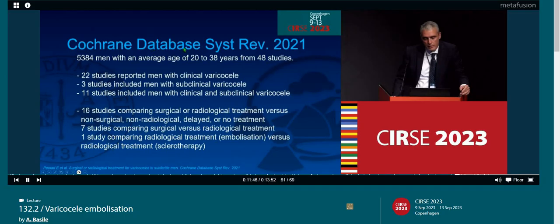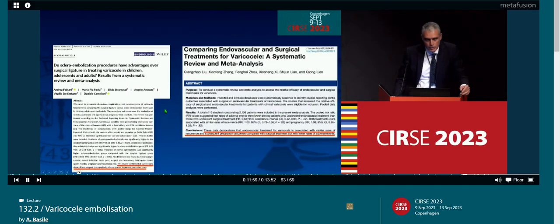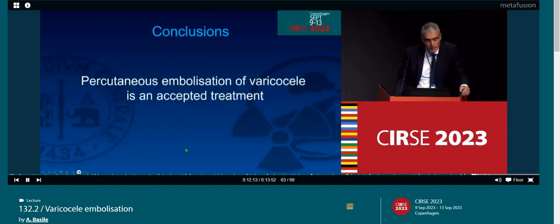This is the Cochrane database. It was published in 2021. More than 5,000 men, and they tried to do some kind of comparison, no evidence for anything at all. And this was suggested and confirmed by the last two meta-analyses, one of urological literature and one of radiological literature. Current data still do not support the superiority of one type of treatment over the other.